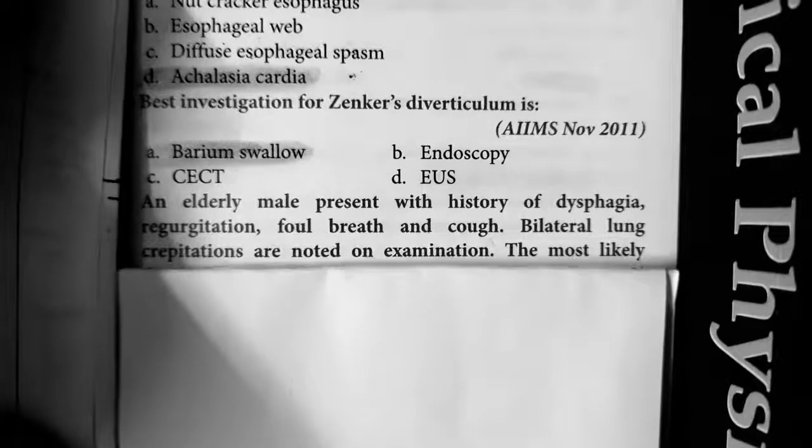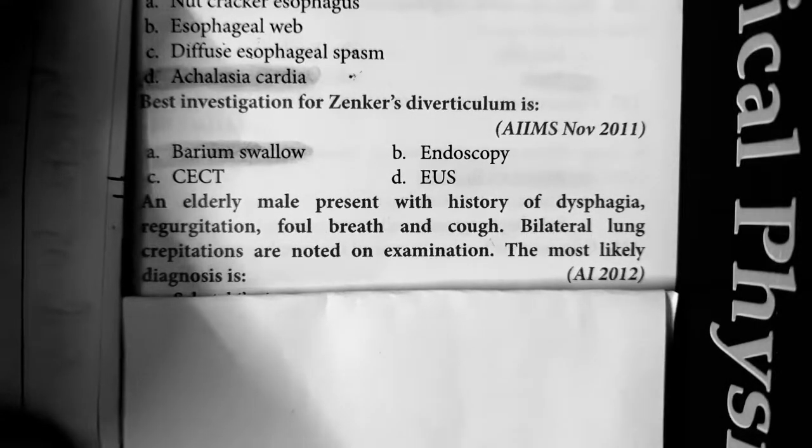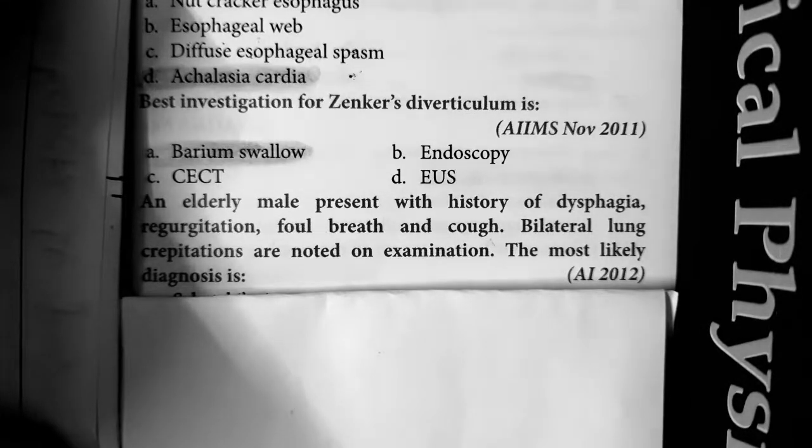Question number 5. An elderly male presents with history of dysphagia, regurgitation, foul breath and cough. Bilateral crepitations are noted on examination. The most likely diagnosis is? The question here is elderly male. Dysphagia with regurgitation, so you can rule out carcinoma. Then foul breath and cough, bilateral lung crepitations. So there is pulmonary involvement.